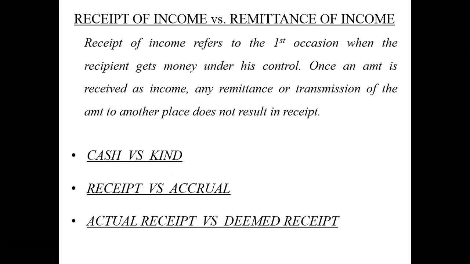So we are going to discuss the receipt of income and remittance of income. Please understand one thing. Receipt of income means you are earning something. You do some work, render some services, supply some material, or sell some commodity. When you do this activity of commerce and receive that income, that is what we call receipt of income.